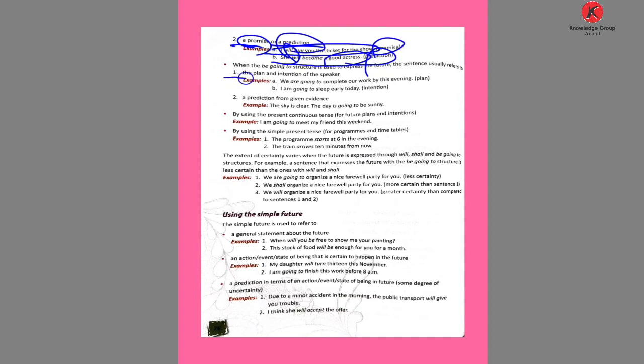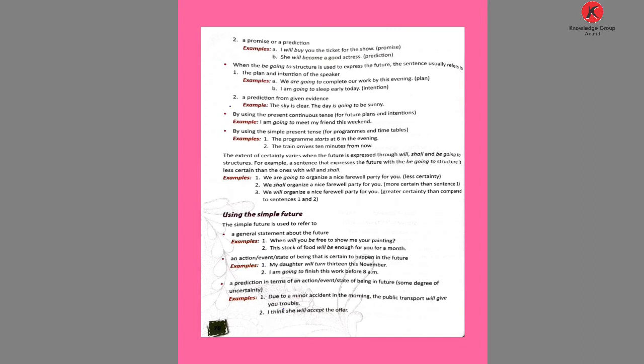And the plan and the intention of the speaker. Which plan can we use? We are going to complete our work by the evening. That is the plan. And what is the intention? I am going to sleep early today. Showing the intention: I am going to do this. Going to do this means, for example, I am going to buy this jacket. That is my intention to buy it.